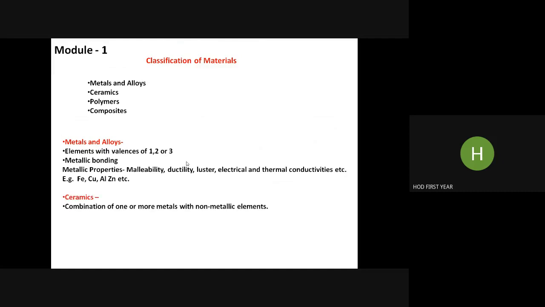Ceramics, these are the combination of one or more metal or non-metal elements. As I told you, aluminum and oxygen. So aluminum is the metallic element and oxygen is non-metallic. So the combination Al2O3 is ceramic. So there is mixed bonding, either ionic or covalent. And basically they are metal oxides, aluminum oxide, magnesium oxide, then carbides, silicon carbide, borides, nitrides. These are typical engineering ceramics.